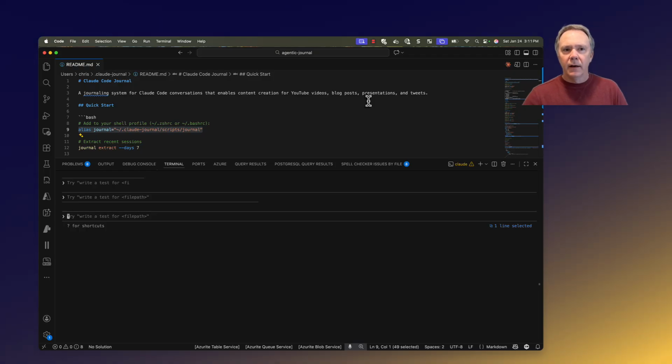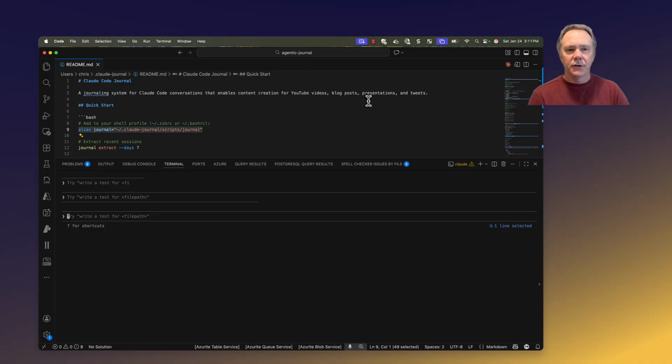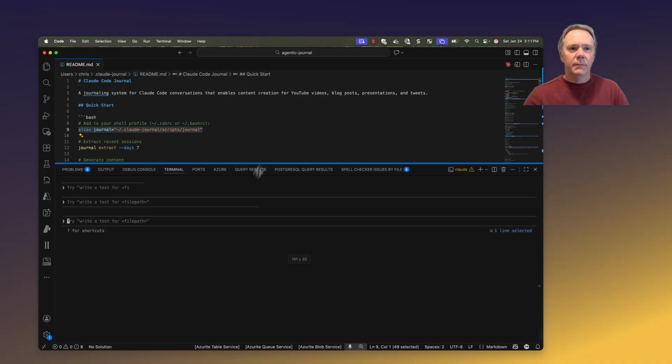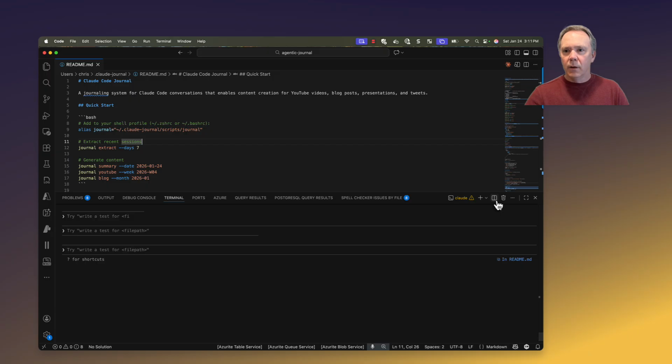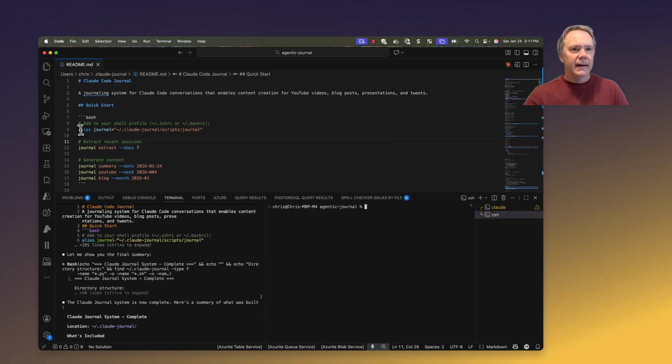So after taking a look at the README file of what Claude had produced inside of this instructions, I find it pretty interesting what he came up with on the first pass. So I thought I'd just have us look at it together. I have the README file open here. One of the things it mentions that I need to do is to add an alias to my terminal. So I'm just going to go ahead and do that.